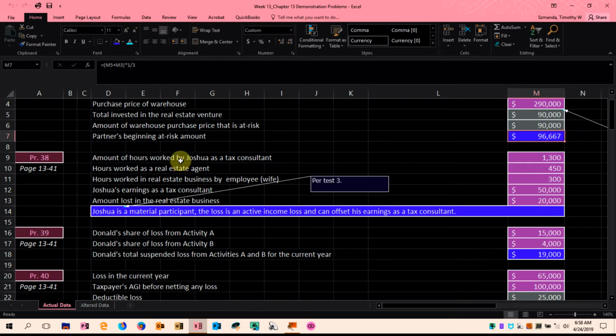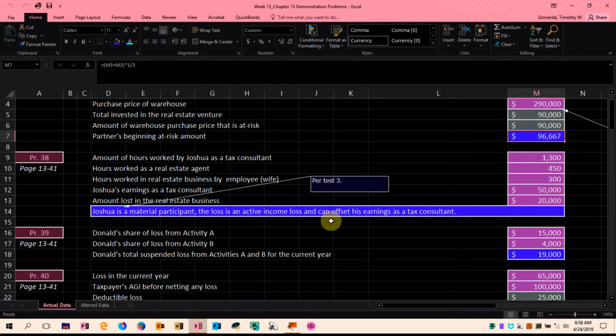Joshua worked 1,300 hours as a tax consultant, 450 as a real estate agent. His one employee, his wife, worked 300 hours in the real estate business. Joshua earned $50,000 as a tax consultant, and together the couple lost $20,000 in the real estate business. So here we have a passive loss. How should Joshua treat the loss on his federal income tax return?